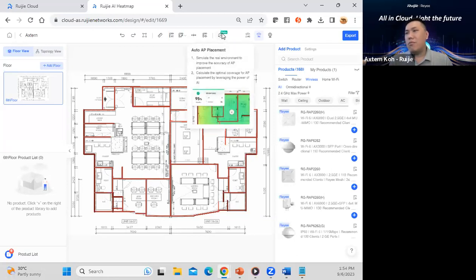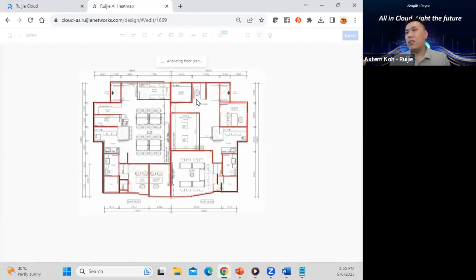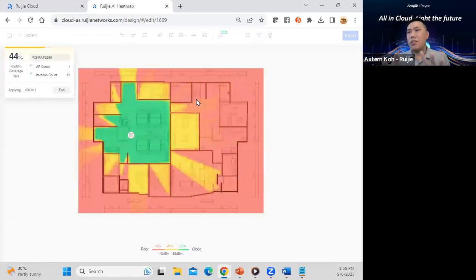Okay, you can see, what is this beta version? We do have the auto AP deployment. This is one of the very good tools we are going to embed to work together with our AI heat map. So the next step, you just need to click on this auto AP deployment.